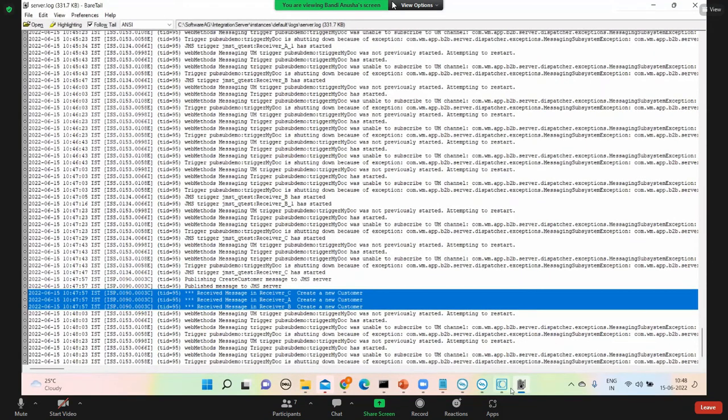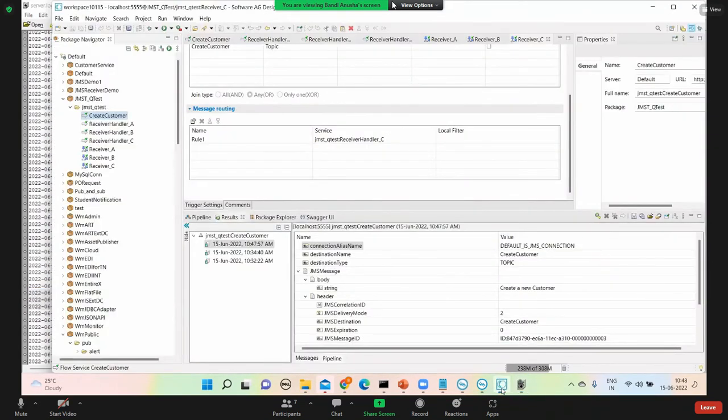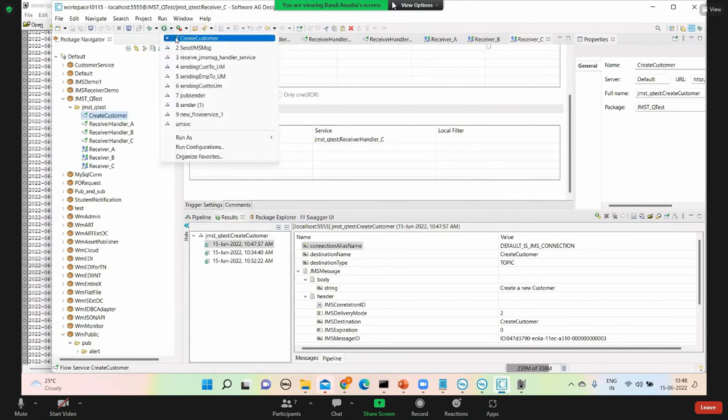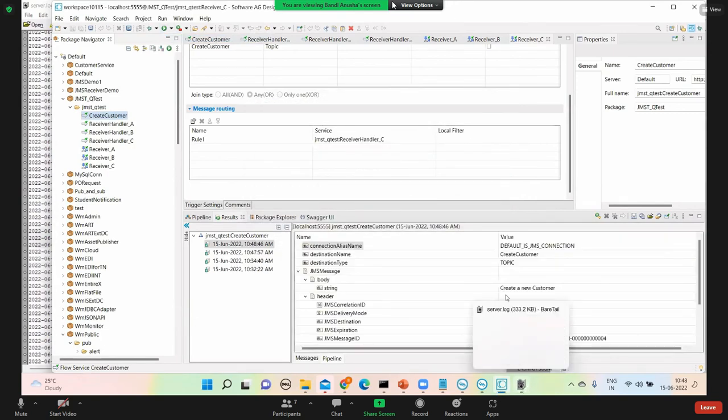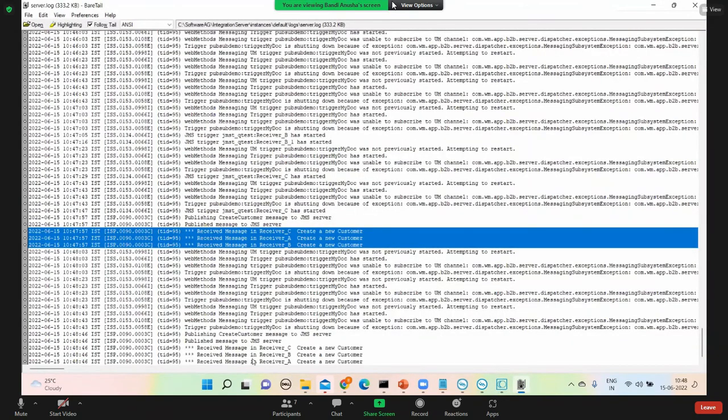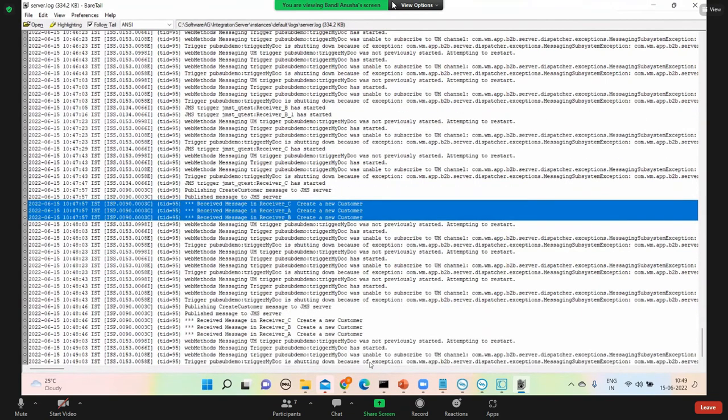Let me publish one more message. See here, 3 messages. So 3 receivers received the same message in the case of a topic. Similarly, if you create a queue, only one will receive the message, not all 3.